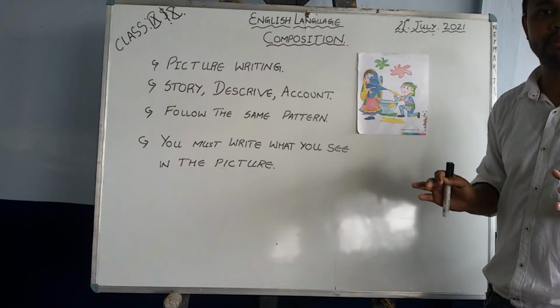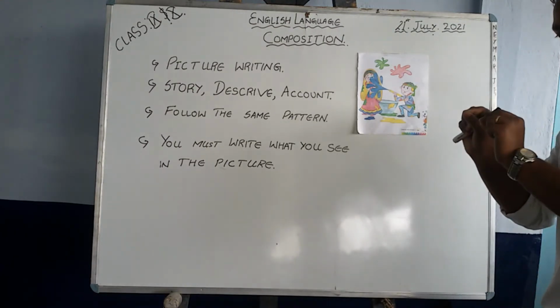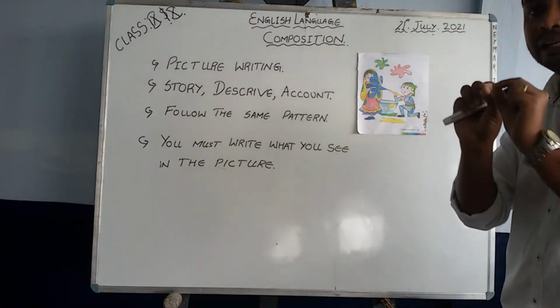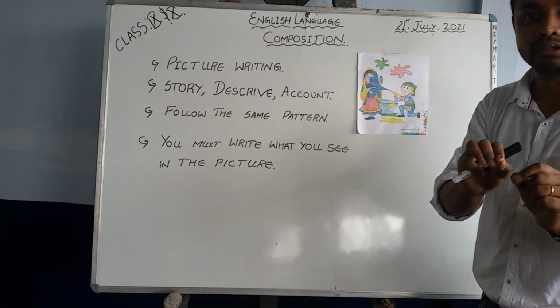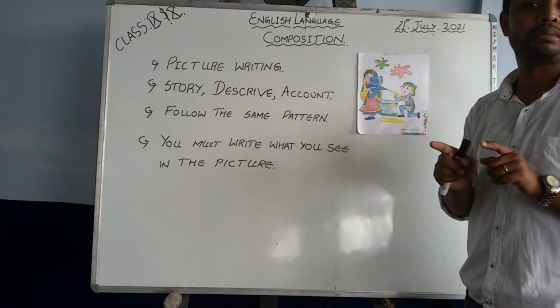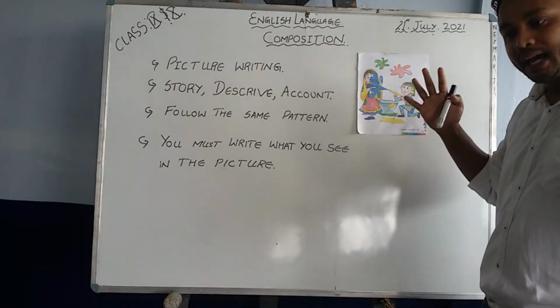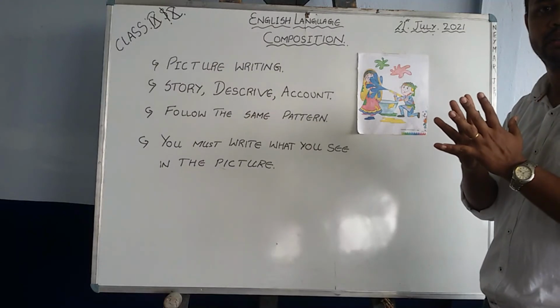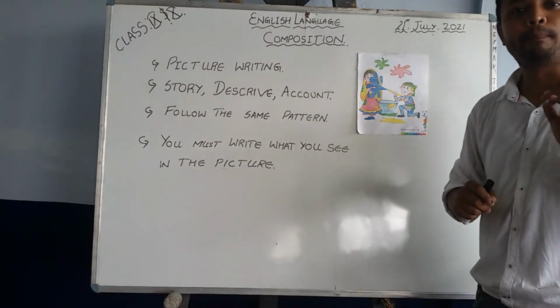That should not happen at all. Your essay should have a clear link or connection between the picture and your essay. This is what you need to remember when you write picture writing. Other things remain the same, but your writing and the picture have to have a bonding. Then only it becomes picture writing.